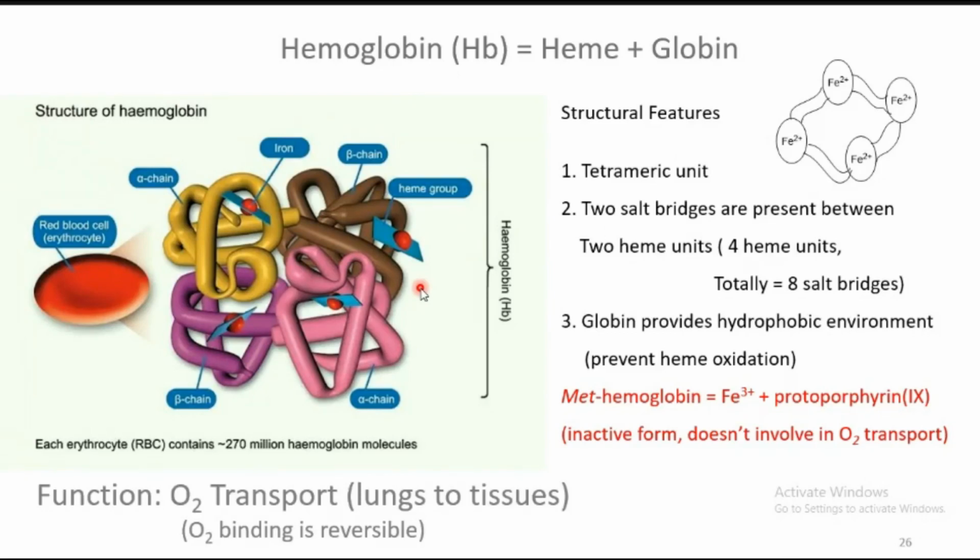It's a globular protein made up of four protein structures: two alpha chains and two beta sheets. They are alternatively arranged and are involved in oxygen transport. They transport the oxygen from lungs to tissues. The binding mechanism is a reversible one.